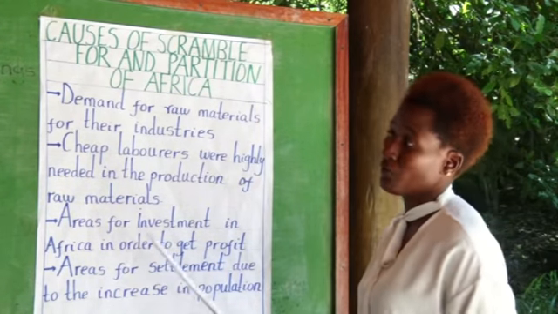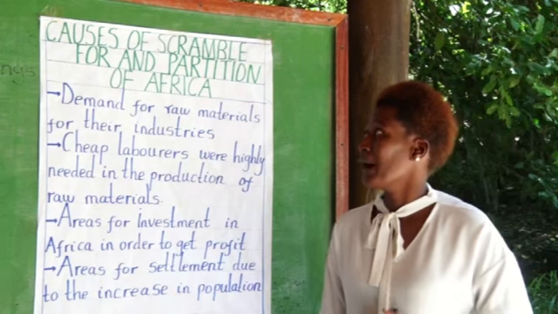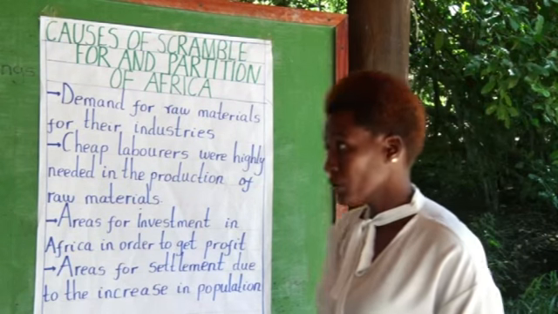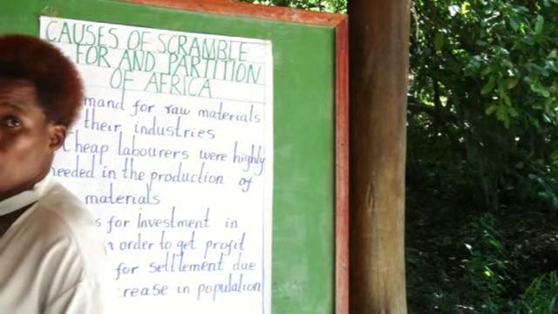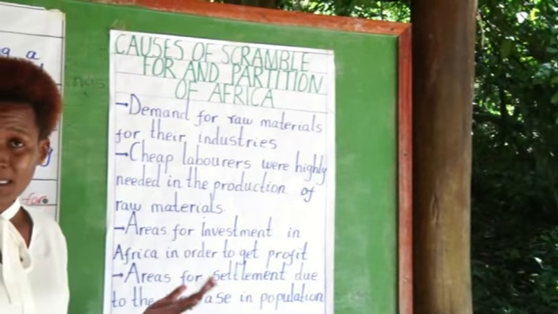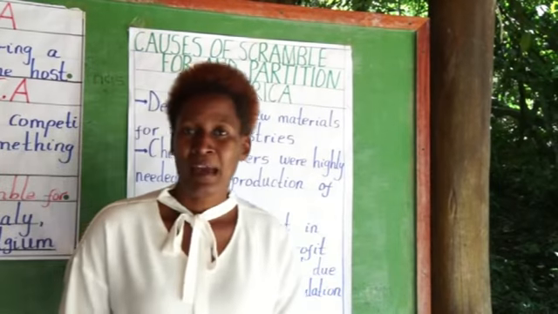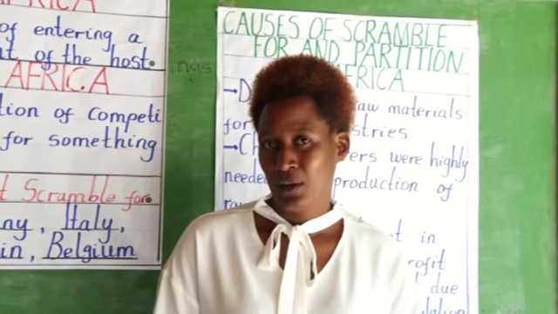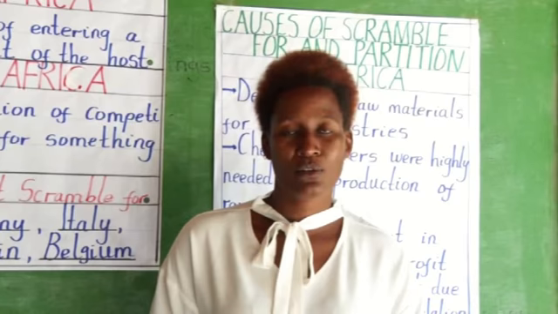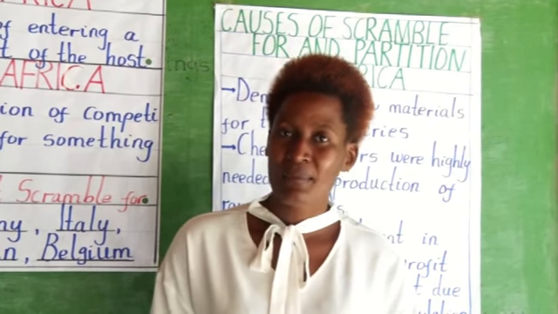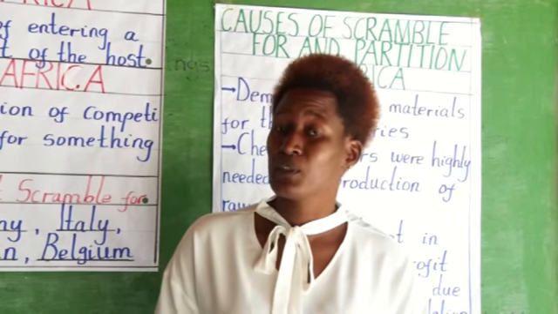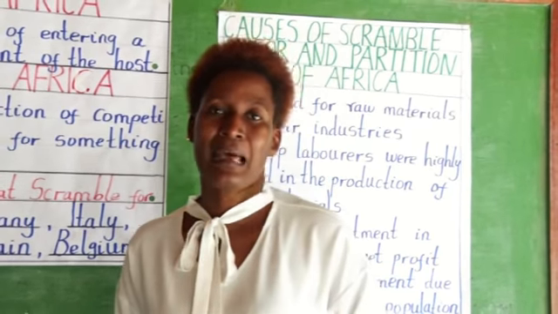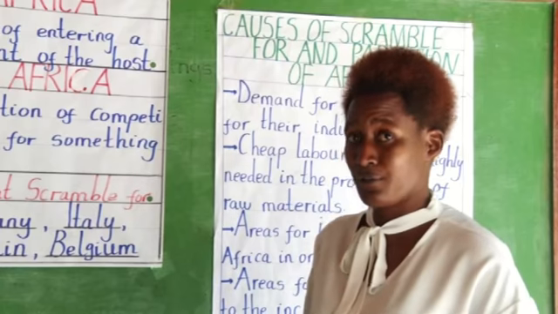Now, we have a lot of things to discuss about the scramble for and the partition of Africa. We are going to learn much about it in the next lesson, when we are going to see exactly what happened after Europeans came here to Africa. Already we have seen what they were looking for. Now, after they came and settled there, what happened between us Africans and Europeans? We have a lot of things to discuss and see.